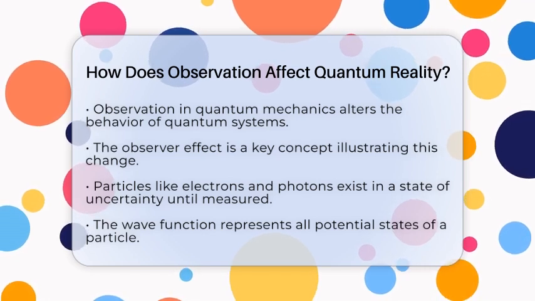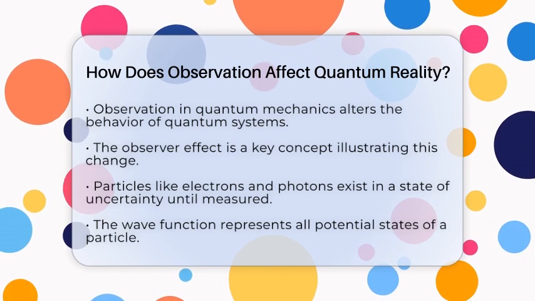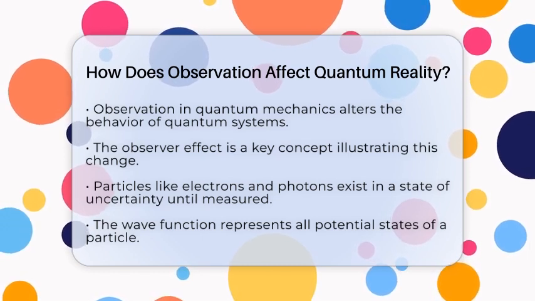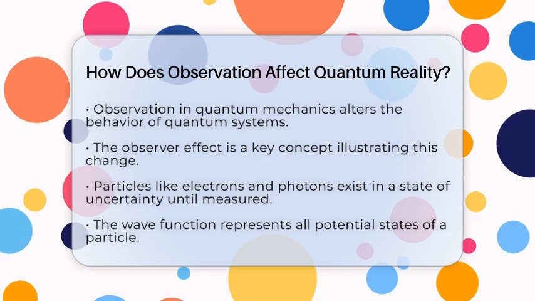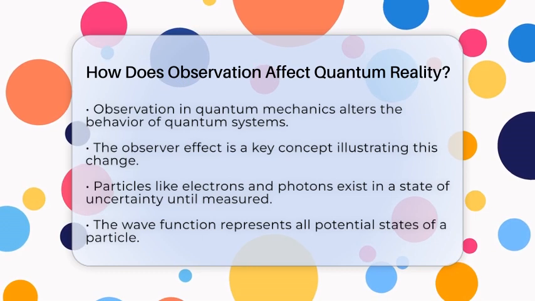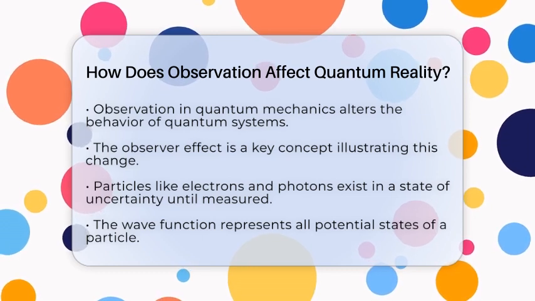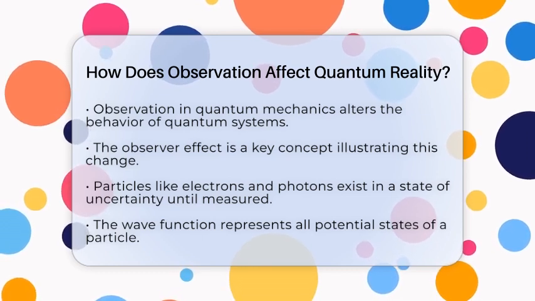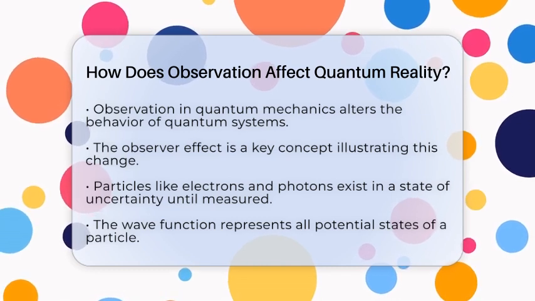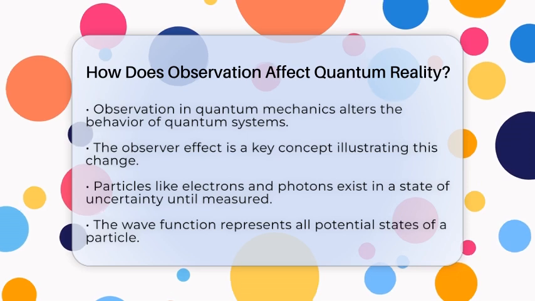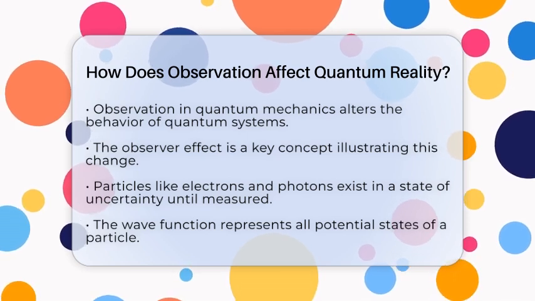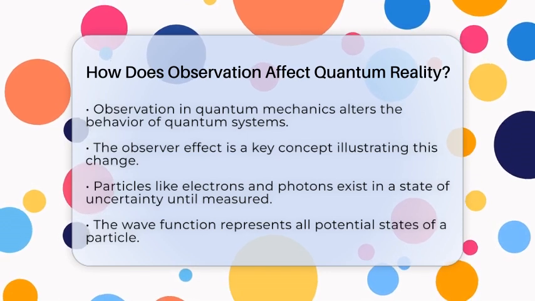At the core of this concept is the observer effect, which reveals that the act of observing a quantum system alters its behavior. In everyday life, we expect objects to have fixed properties. However, particles like electrons or photons exist in a state of uncertainty until they are measured. This uncertainty is described by something called a wave function, which represents all the possible states a particle can be in. When an observation is made, this wave function collapses, and the particle takes on a definite state.